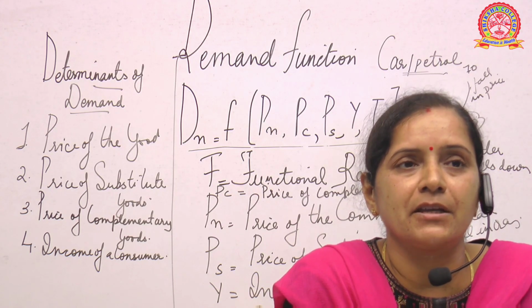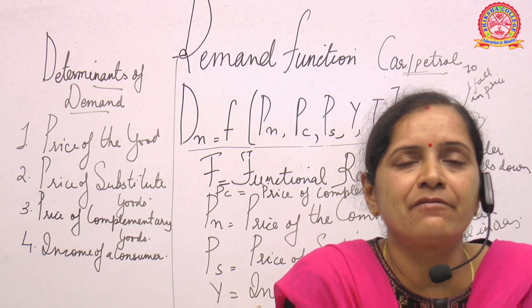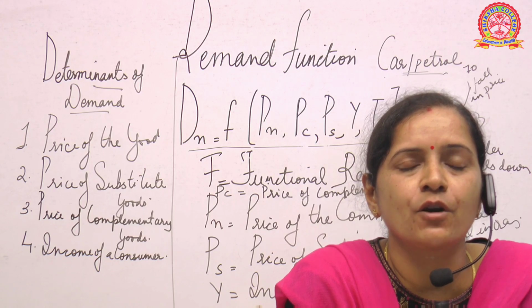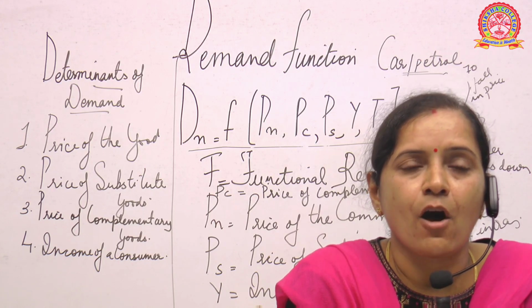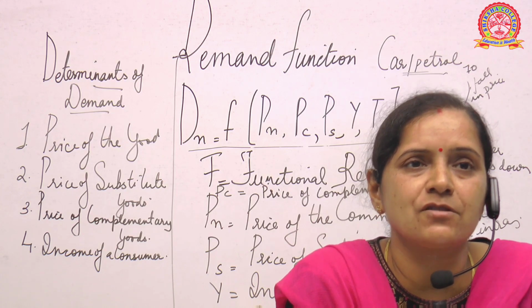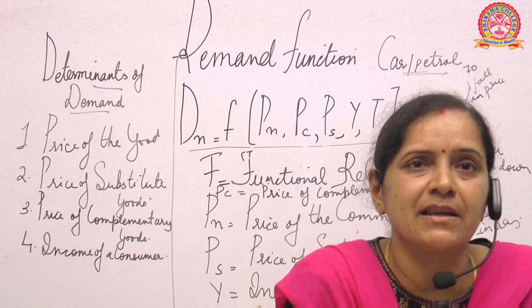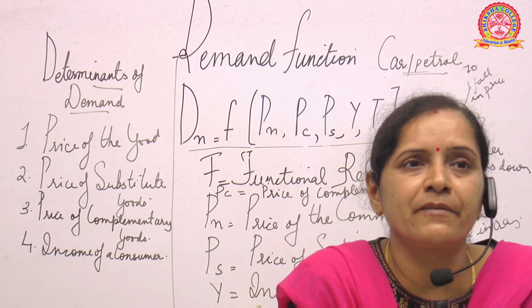So it depends upon your income. If your income is high, your purchasing power is more and you can buy the products. Suppose you were earning 10,000 rupees earlier, now you are earning 20,000. So your purchasing power has increased and the demand for the product will also increase.